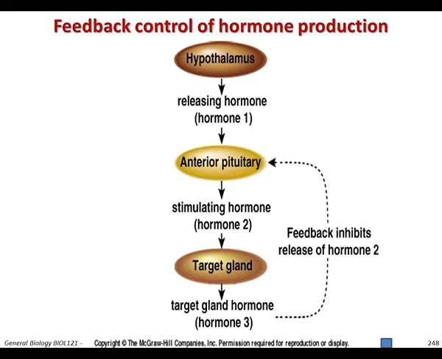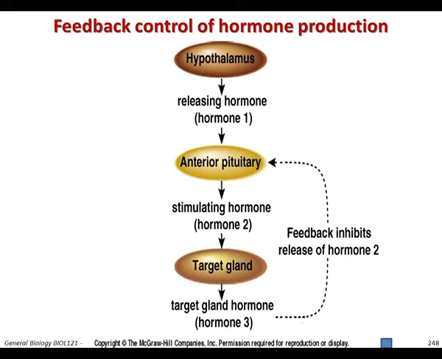You can see that there is a negative feedback on a first level which will shut down the release of stimulating hormone 2, which in turn will shut down the release of hormone 3. This negative feedback arises when hormone 3 has finished its function and is no longer needed.